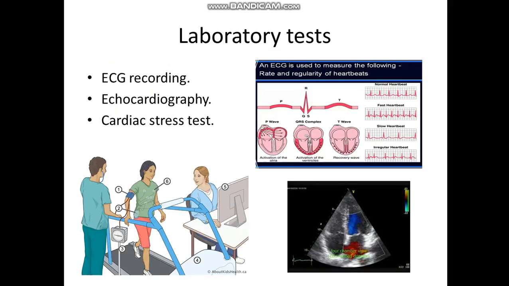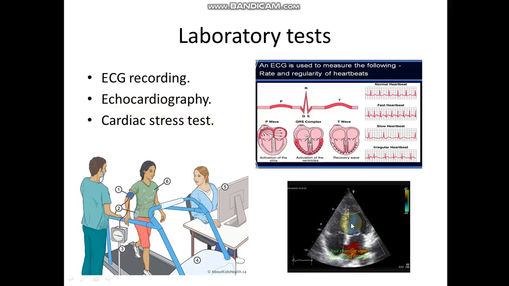How can we detect the patient, or what are the laboratory tests or investigations to detect the patient with cardiac arrhythmia? This is through electrocardiography. This is the electrocardiography, and these are the waves of the electrocardiography detected from the machine. There is also echocardiography.